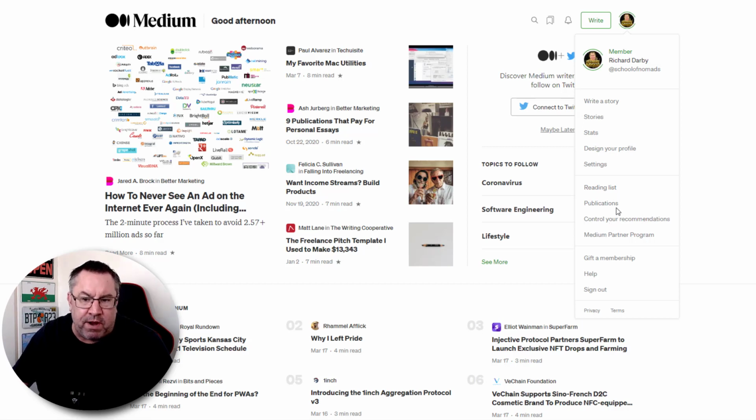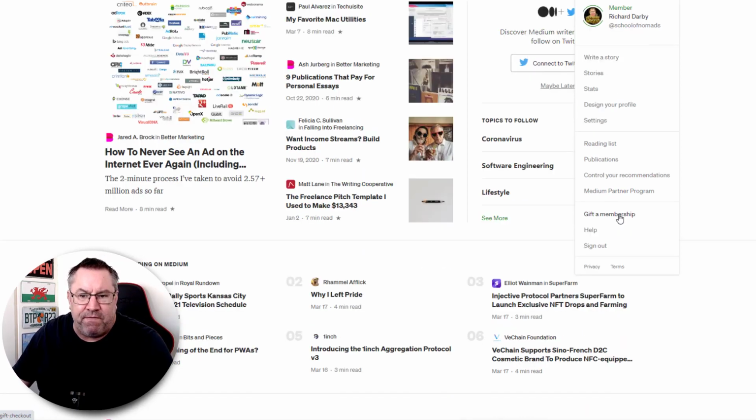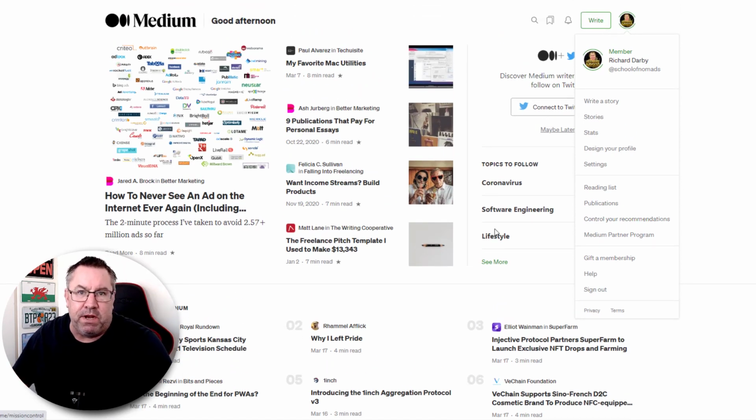You can control your recommendations, and then there's the Medium Partner Program, which you can actually join and get paid to write articles on Medium. So that's another way you can actually get paid using this. But obviously, you need to be on it for a while. You need to be having a good amount of content before you can actually take advantage of that partner program. Then you have the gift and membership here. You can go ahead and actually recommend Medium to others.